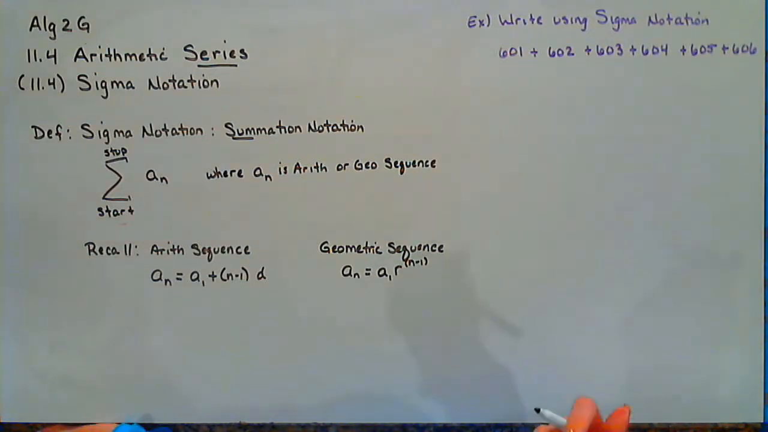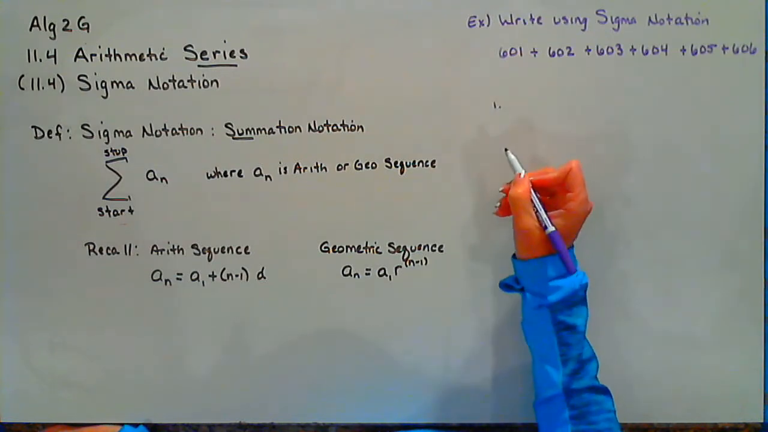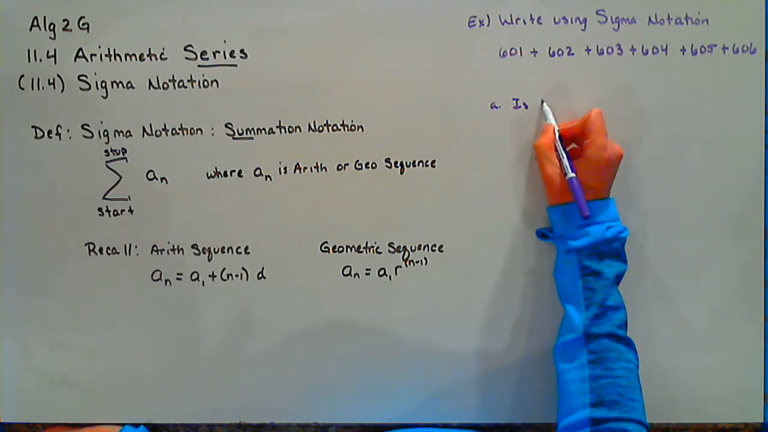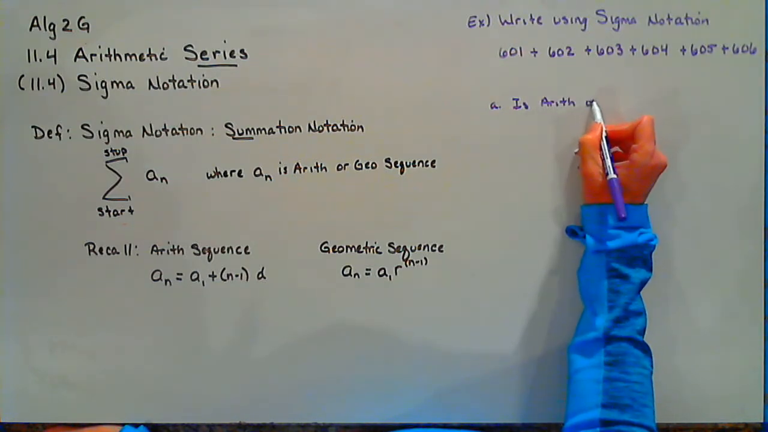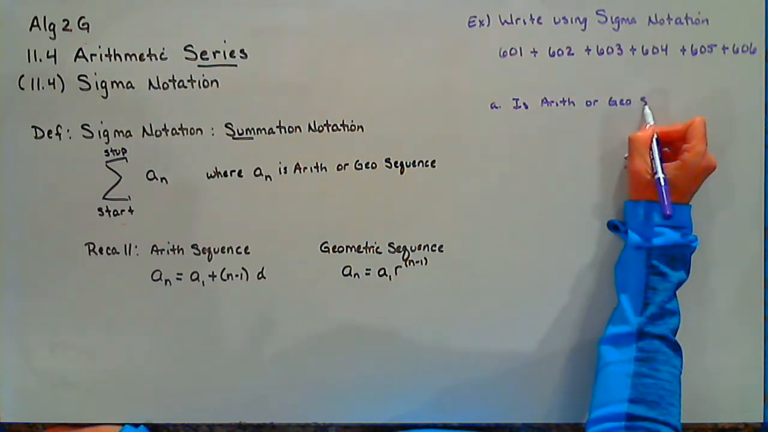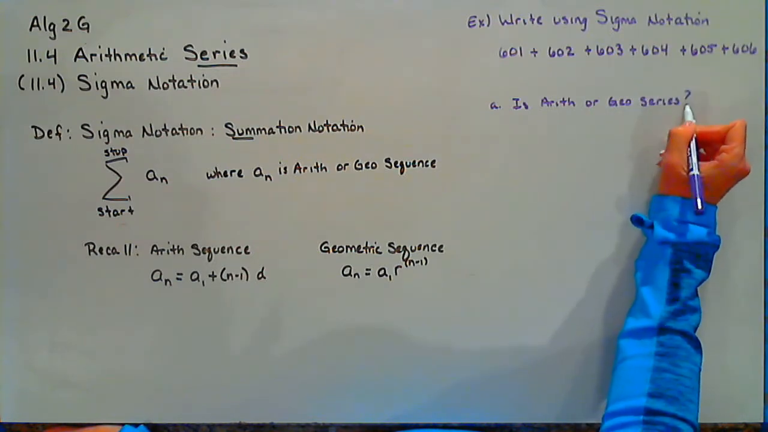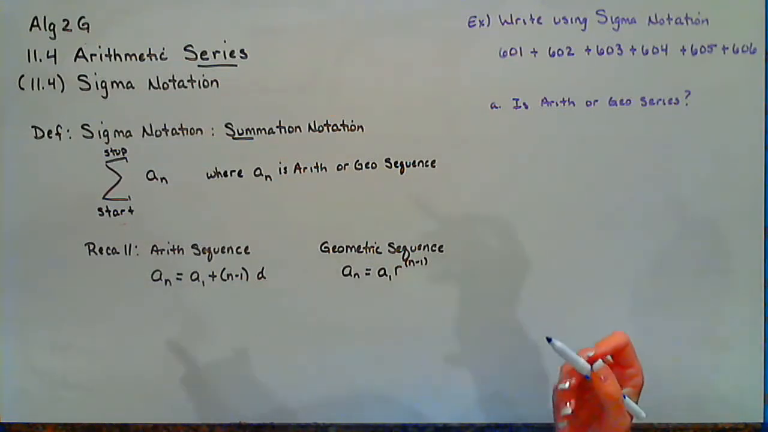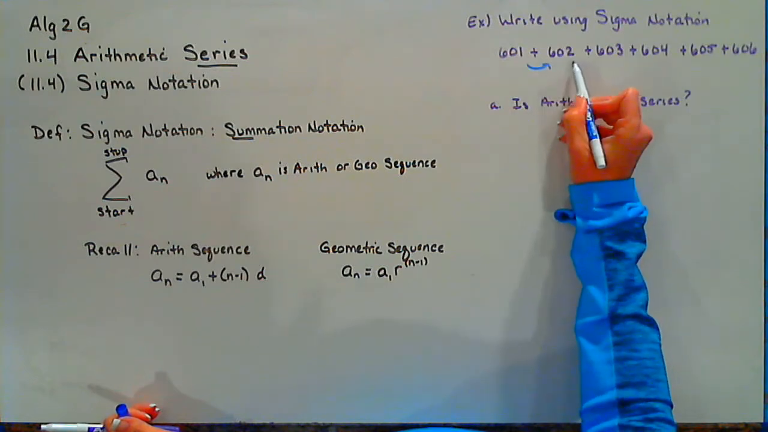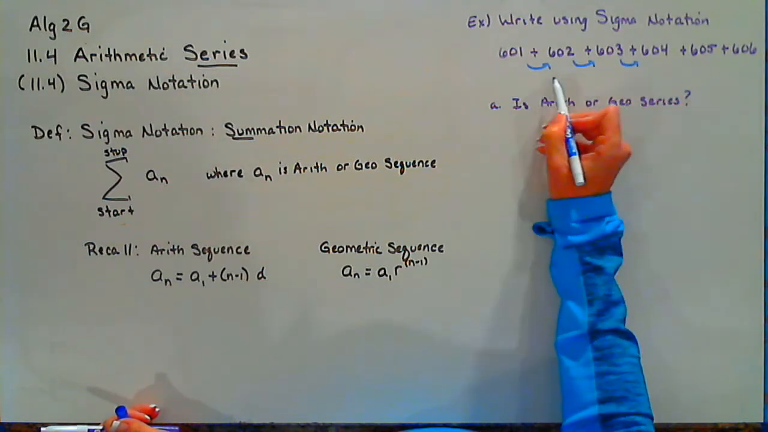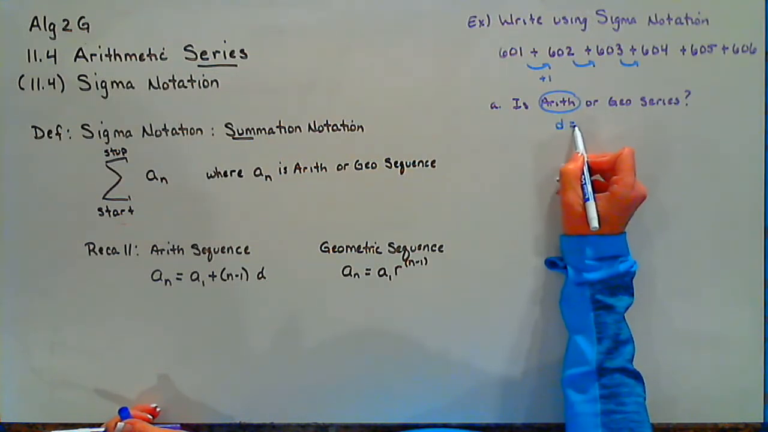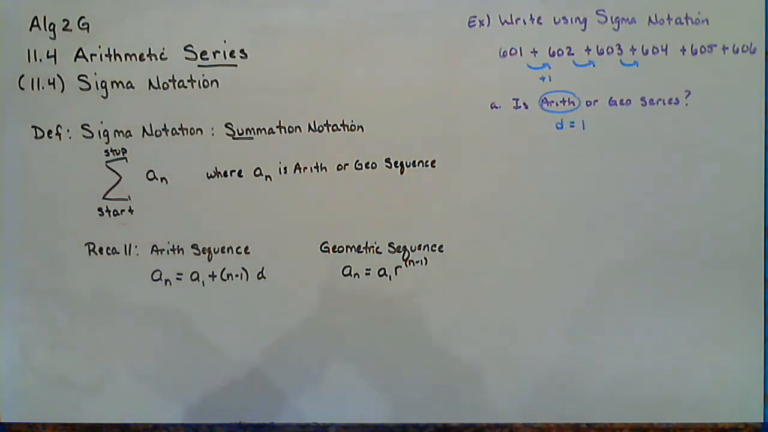So the first thing we have to do is determine, is this arithmetic or is it a geometric series? By looking at it, are we adding or are we multiplying between terms? Well, it sure looks like from each one we are adding 1. Therefore, it's arithmetic. And our common difference is the number 1.